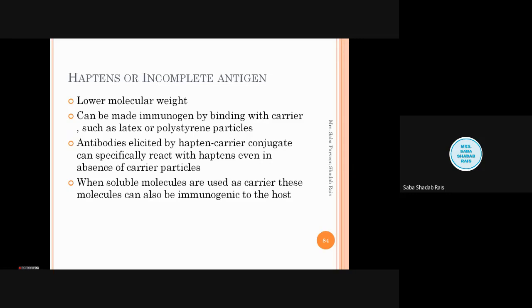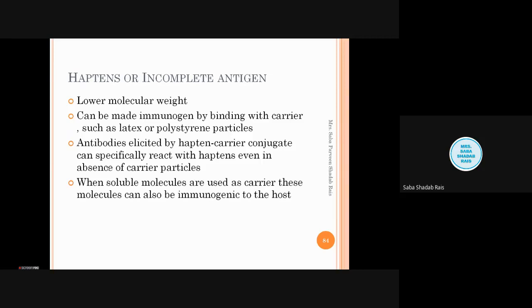Suppose one antigen is there. Okay, so one bacteria is there and we want to design the antibody against that particular bacteria in the human body. So what they do, they just cut off the antigenic region of that particular bacteria and bind it with the carrier molecule. So what will happen? This carrier molecule is inert for the immune system. So antibody against the antigen will be produced in our body, and it will remain forever. It will form the memory cell. So this way the vaccines have been formed.